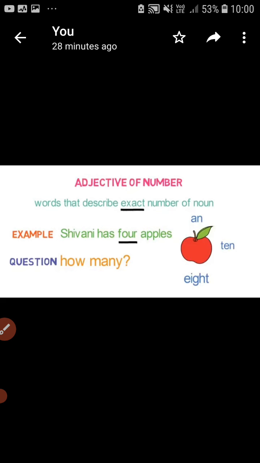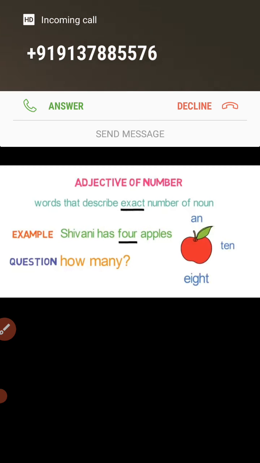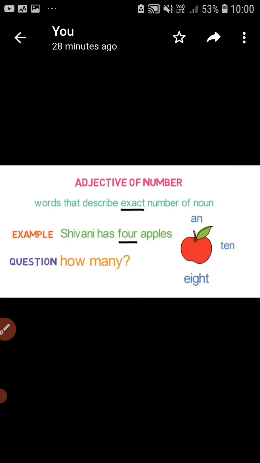Adjective of number: words that describe the exact number of a noun or pronoun are called adjectives of number. The words that tell the exact number of any object are called adjectives of number. Like 1, 2, 3, 4, these words are adjectives of number. And there are two types of adjective of number. The first is definite adjective of number, and the second is indefinite adjective of number.